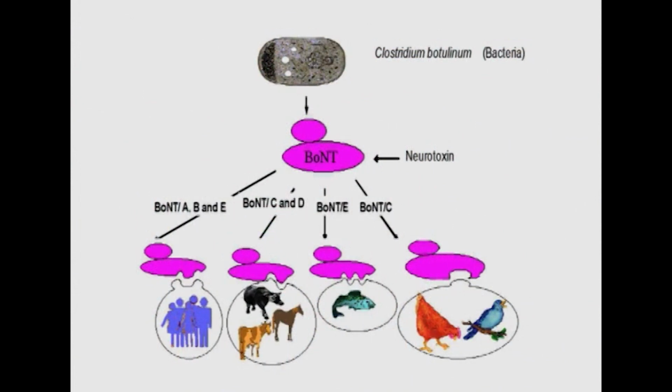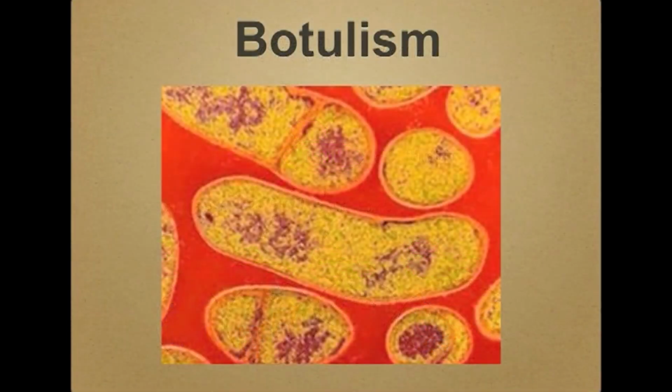Once these organisms find their way into the human body, in the intestine they produce a toxin which affects the nervous system, and it's very dangerous. Two-thirds of people who are affected by this organism usually die, so it can be fatal also. Clostridium botulinum is usually found in the soil, so it usually contaminates vegetables, and sometimes it also affects canned food.